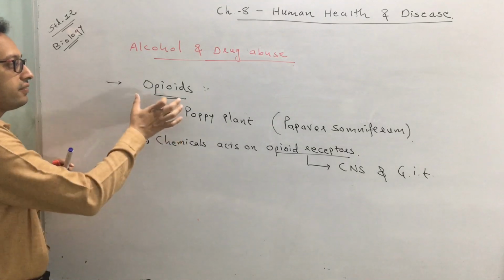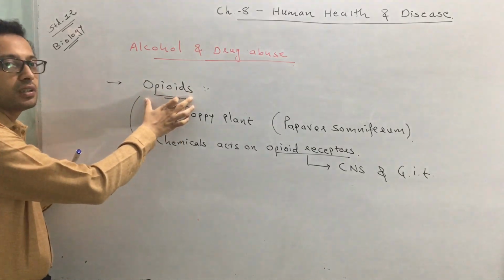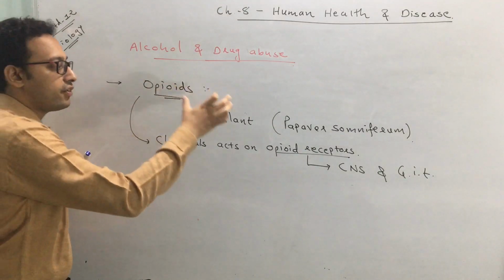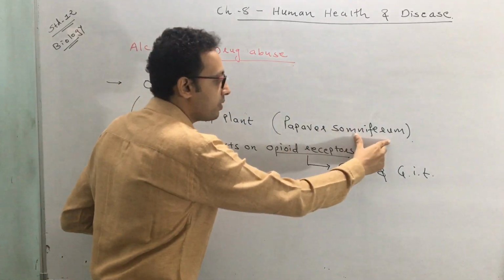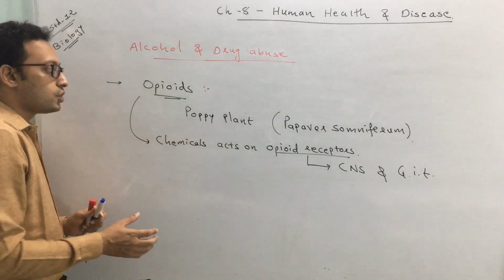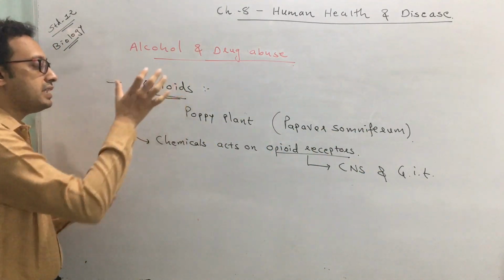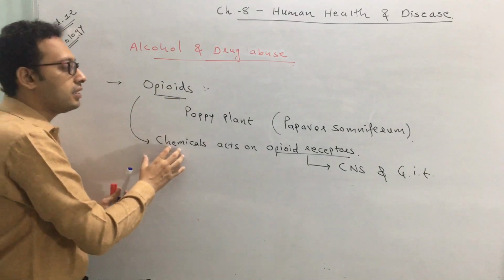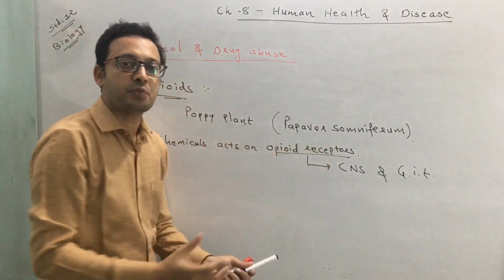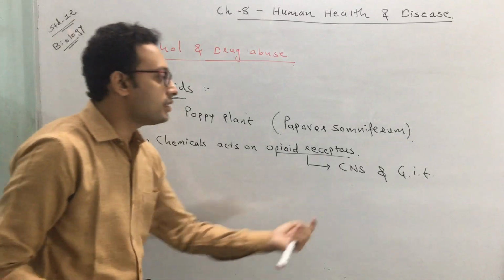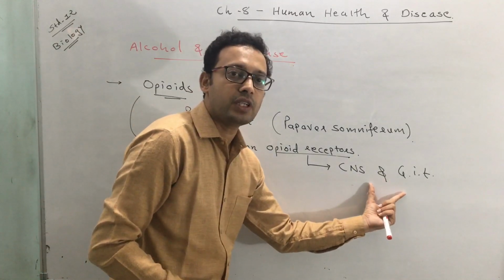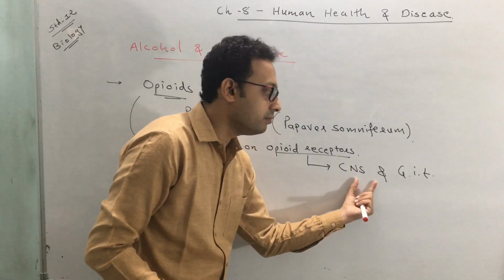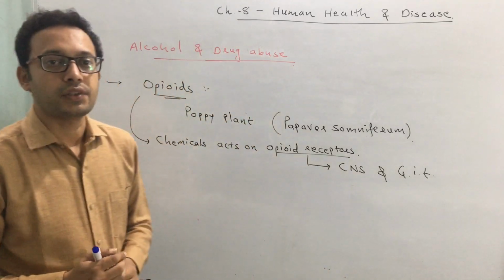I again repeat the first one. First one is opioid. Opioid that is obtained from the poppy plant, Papaver somniferum. So what are called opioids? Opioids are basically chemicals. These chemicals act on the opioid receptors present in the human body. Where are these opioid receptors present in the human body? Say, in the central nervous system and gastrointestinal tract.